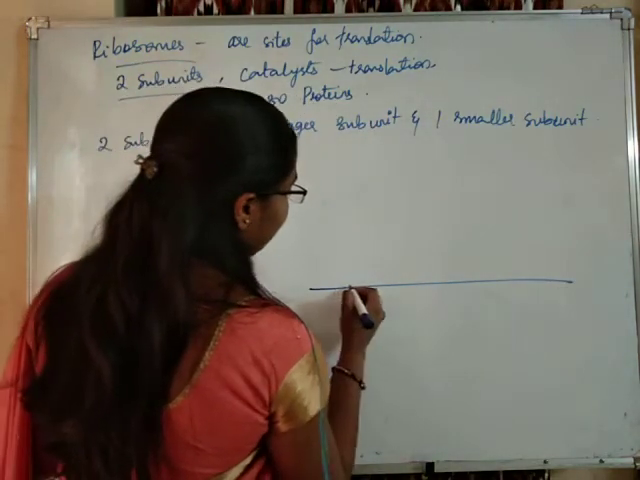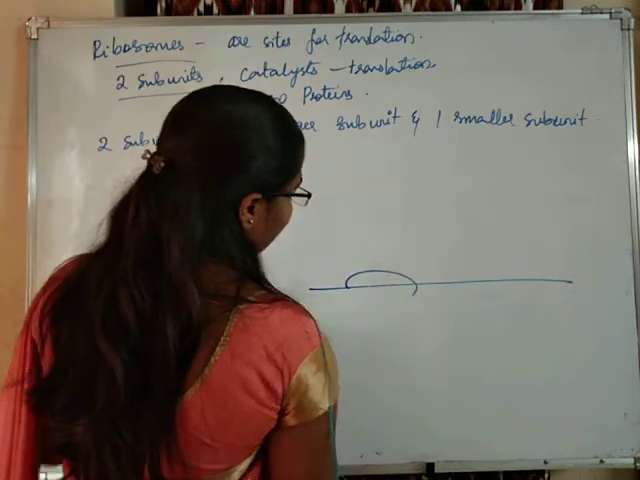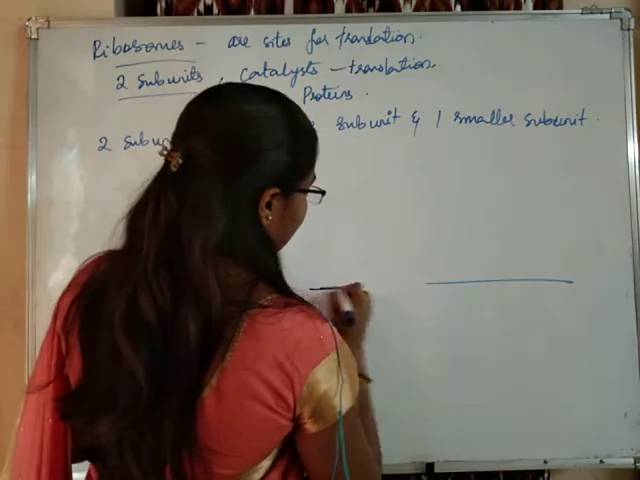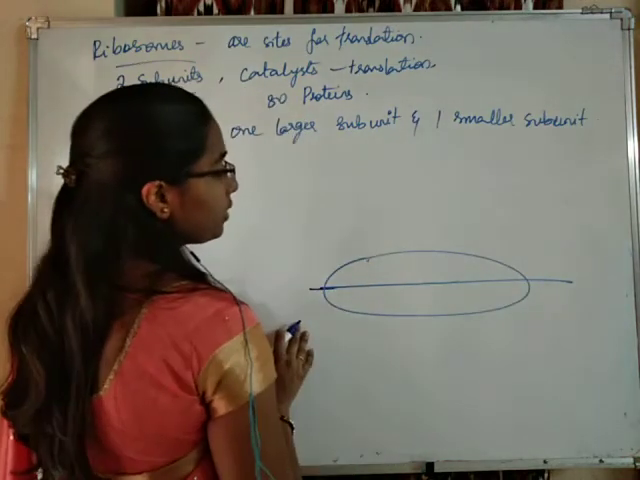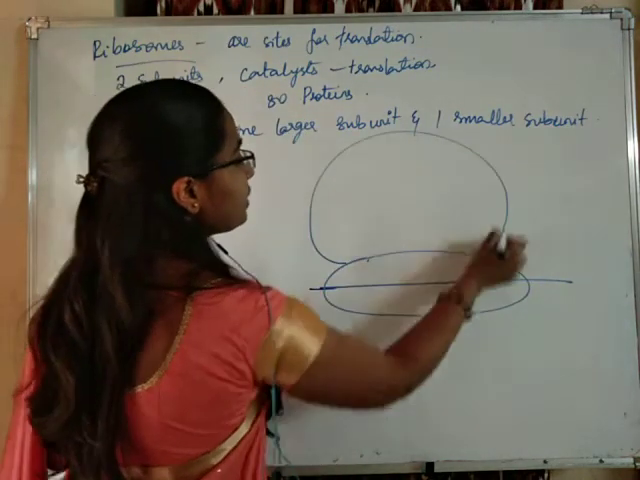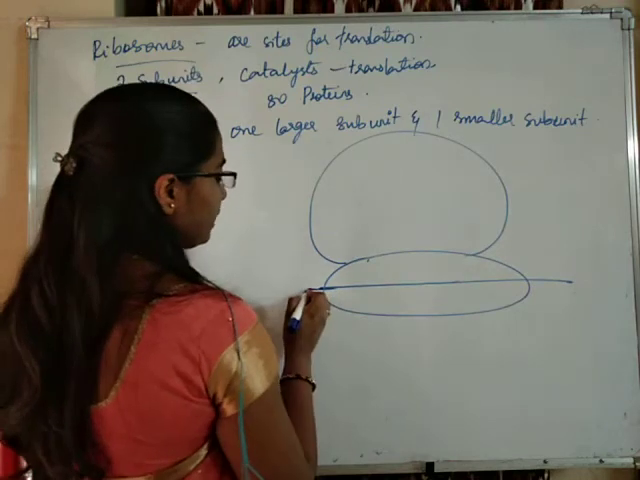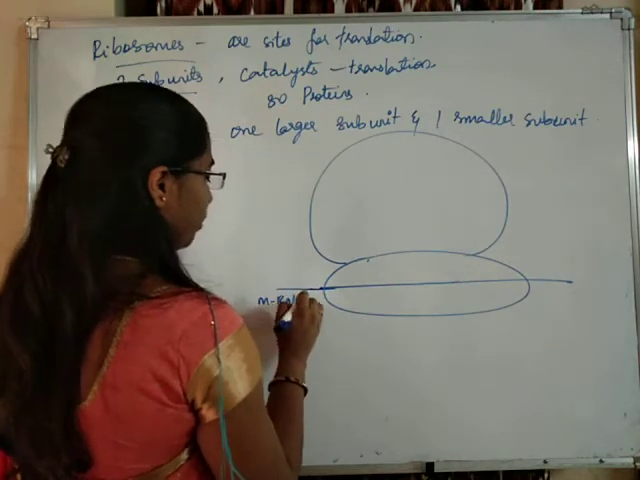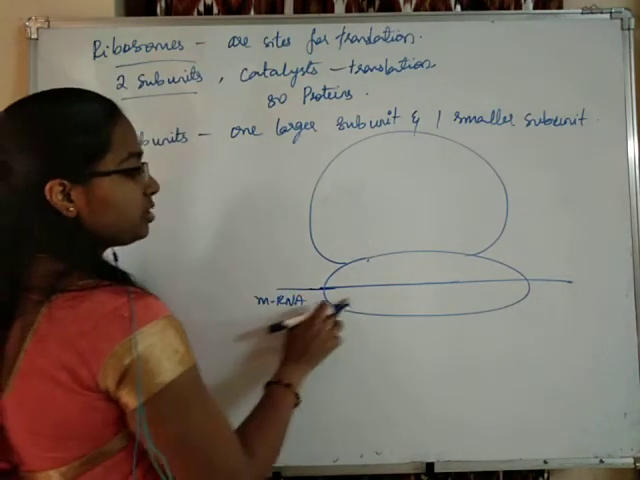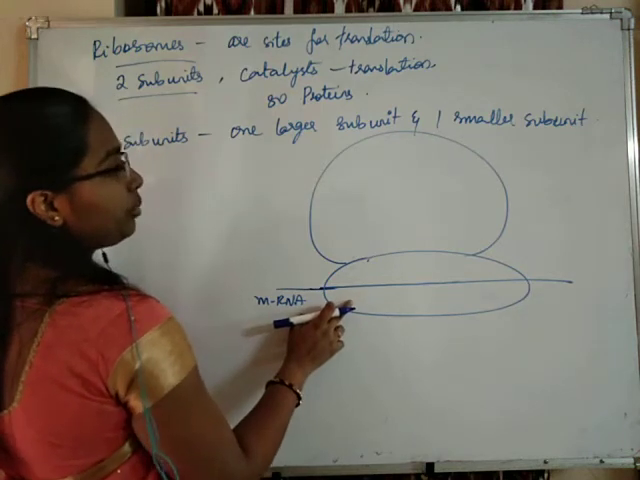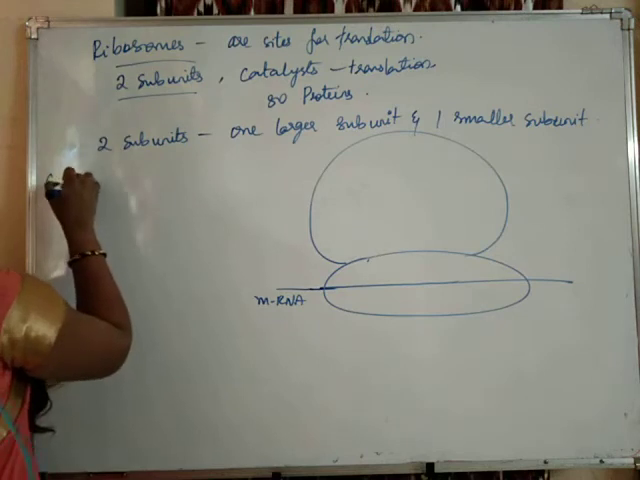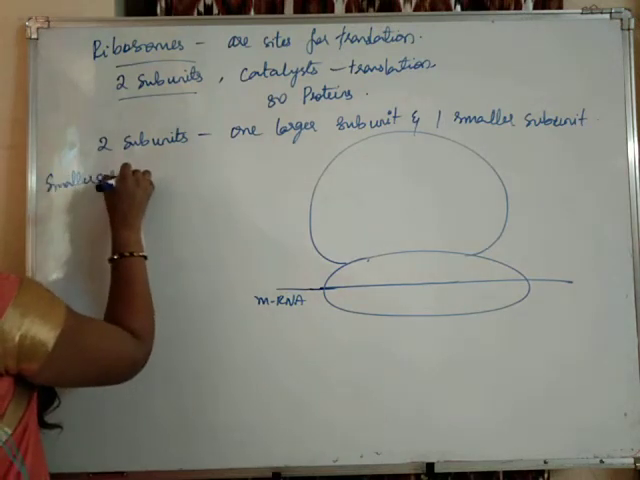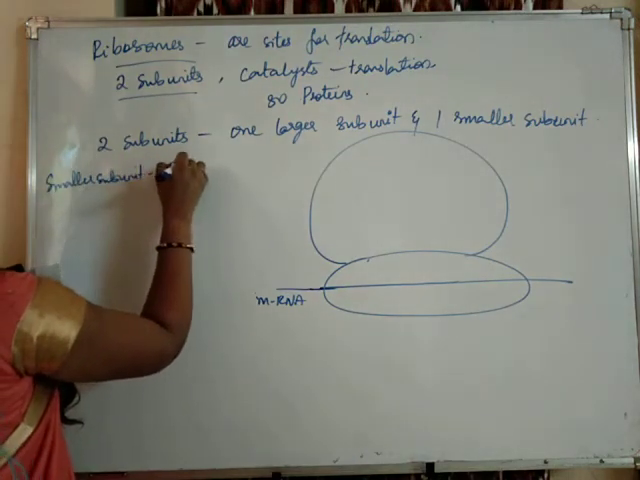See students, this is the small subunit, this is the large subunit, and this is the mRNA. The smaller subunit binds with the mRNA. What is the importance of the smaller subunit? It binds with the mRNA.